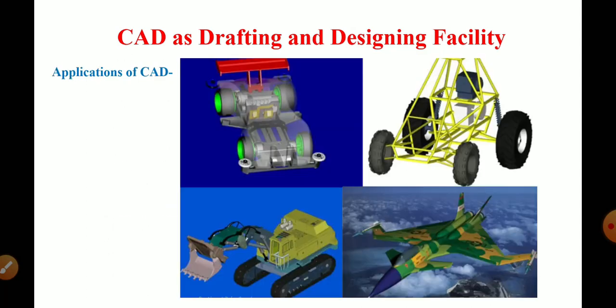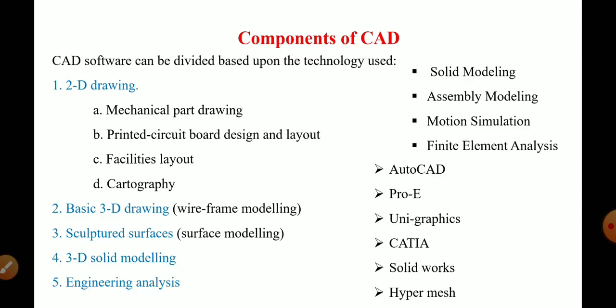Now, applications of CAD. CAD is used in the automobile industries, in aerospace industries, as well as in many other industries. These CADs are used to design and manufacture new products or complex engineering products. Components of the CAD: two components are required. One is called software and the second is called hardware components.